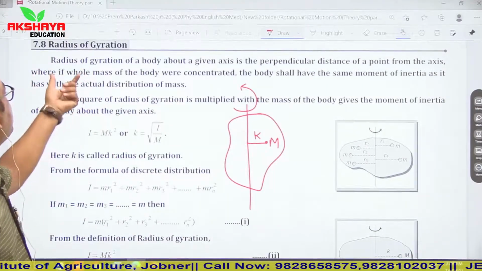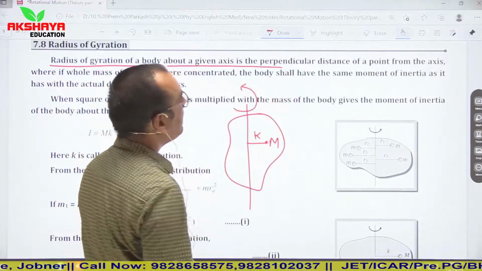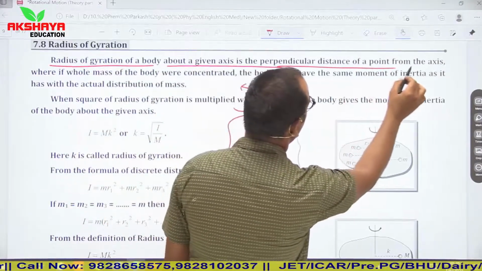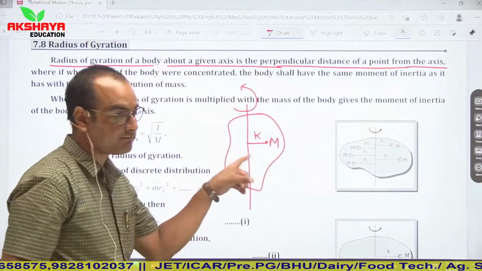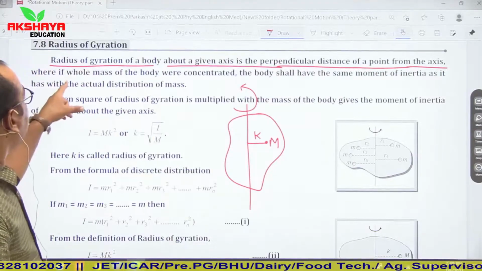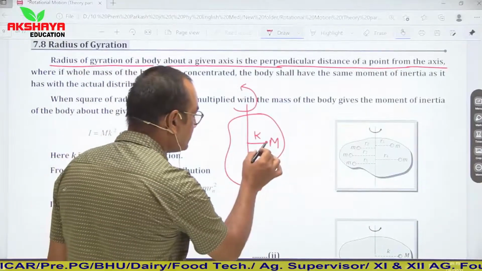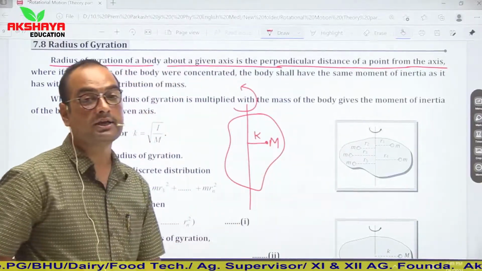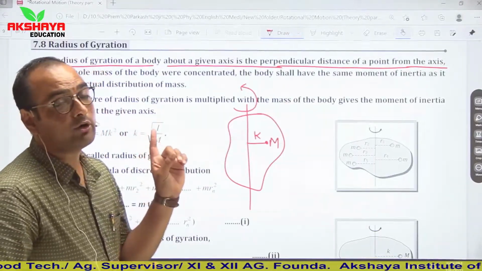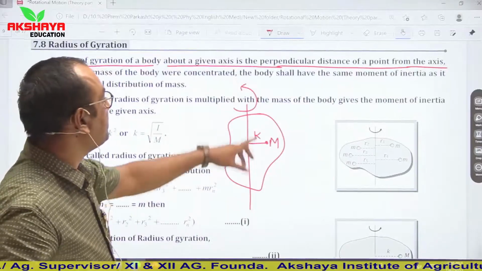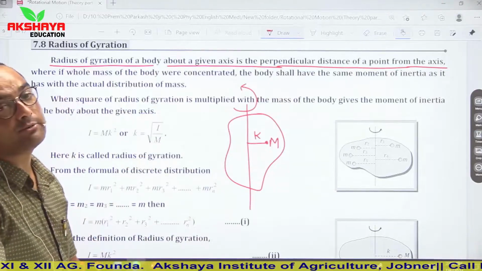So it is defined that the radius of gyration of a body about a given axis is the perpendicular distance of a point from the axis of rotation where the whole mass of the body were concentrated. So here I am considering that the complete mass of this body is concentrated there. Clear? And there will not be any change in moment of inertia. It means the body shall have the same moment of inertia as it has with the actual distribution of mass.